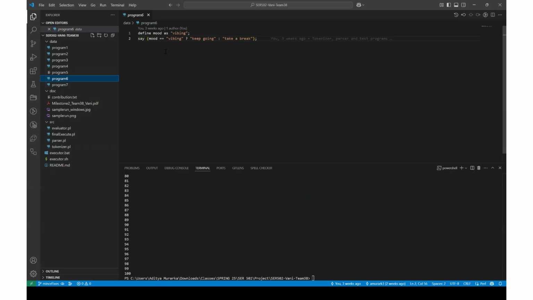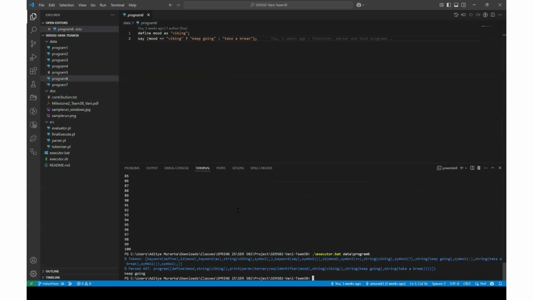We define mood as vibing. We are checking if the mood is vibing. We say it's keep going, otherwise we say take a break. Let's execute this. And yeah, it says keep going because the statement is true.